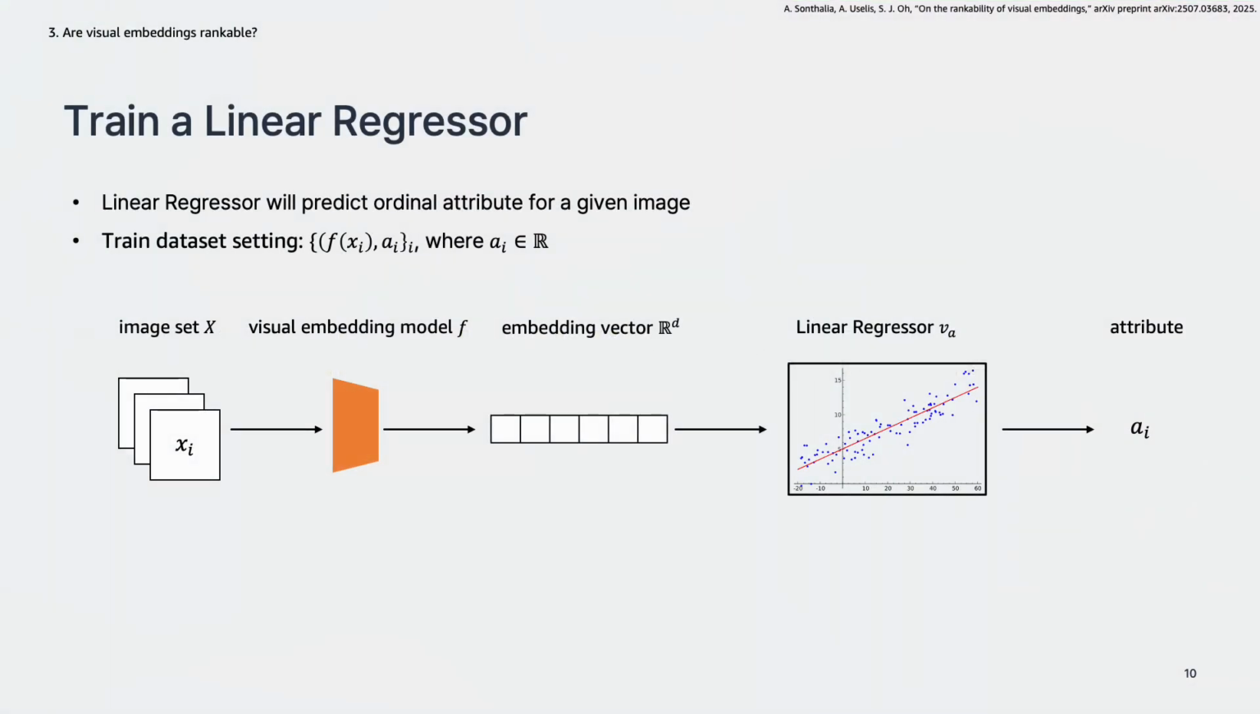Before explaining the main results, I'll first introduce the experimental setting, how they measure rankability of visual embeddings. To test the rankability of a given image encoder, they train a simple linear regressor which predicts the attribute of a given embedding vector. So we have an image x_i and a visual embedding model F, which is suspected to be rankable. The embedded vector of x_i and the corresponding attribute a_i are used as training data for this regressor. By training so, they are able to extract a linear ordering of image embeddings by calculating the score that I mentioned previously with the predicted attribute.